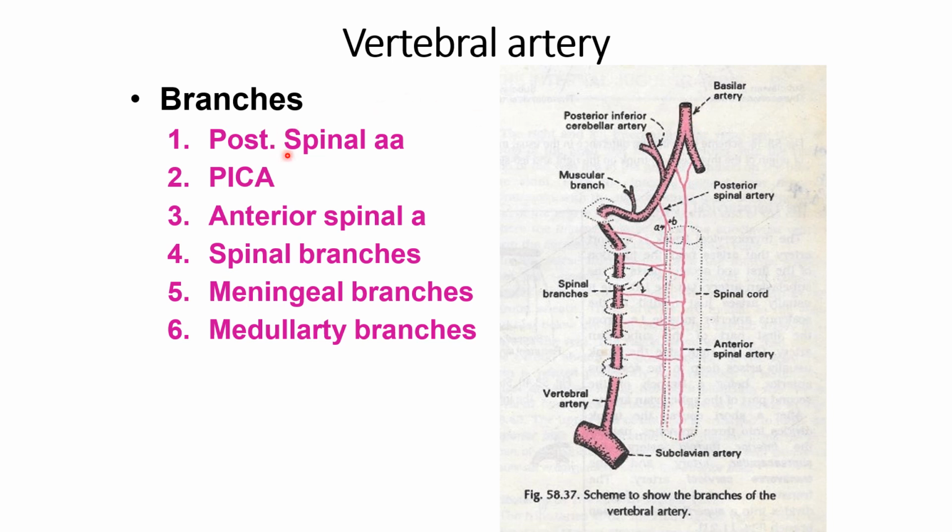Here it gives the posterior spinal artery and the posterior inferior cerebellar artery. This is the posterior spinal artery. This shows both the anterior and posterior spinal arteries. This is the anterior spinal artery. Here it gives the posterior inferior cerebellar artery, then the anterior spinal artery and the spinal branch. Here it supplies the spinal cord, and this is the small spinal branch. Then the meningeal branch, which supplies the meninges of the brain and spinal cord. Then the medullary branch, which supplies the medulla oblongata. So these are the major 6 branches of the vertebral artery.